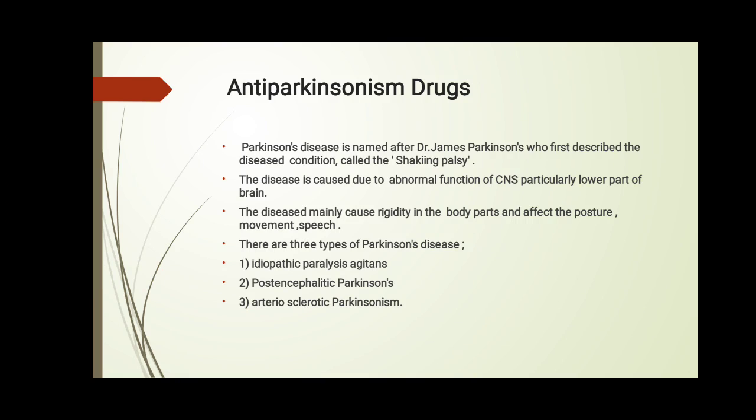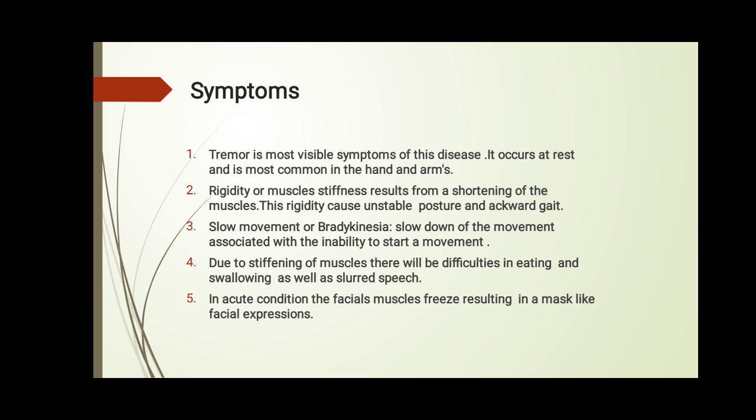The disease is due to abnormal functioning of the CNS, particularly the lower part of the brain. There are three types: idiopathic paralysis agitans, second post-encephalitic Parkinsonism, third one arteriosclerotic Parkinsonism.